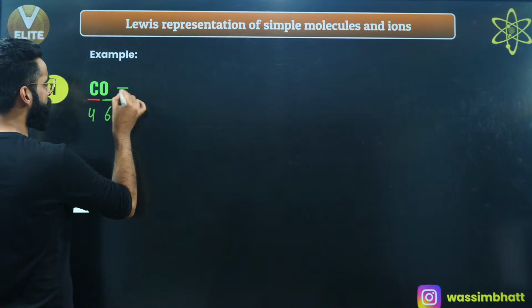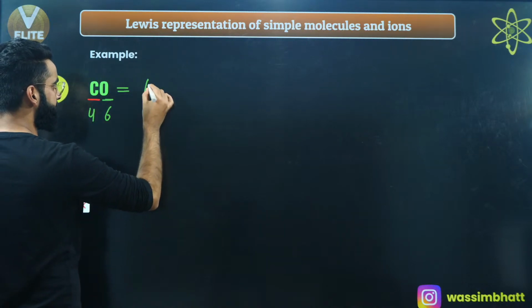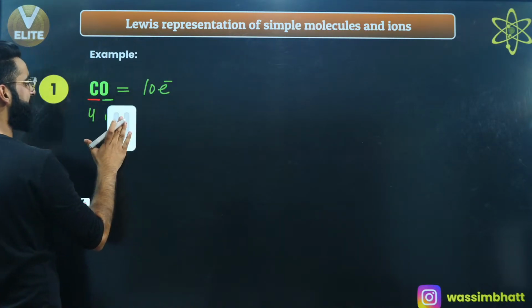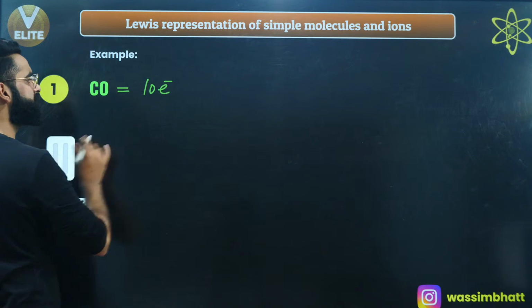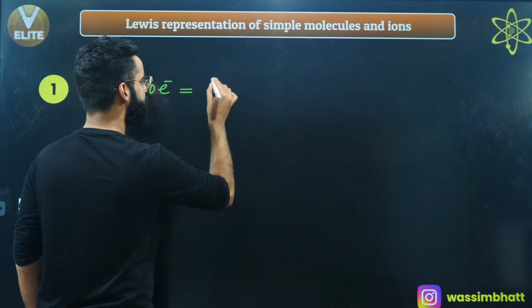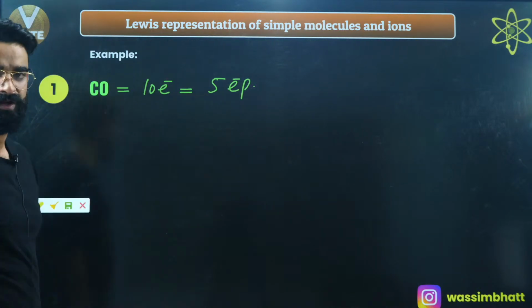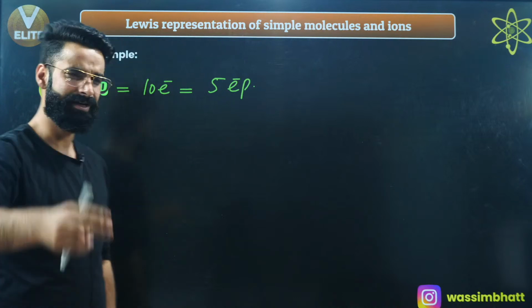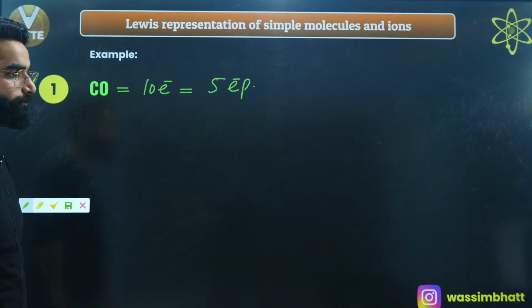How many total electrons are there with carbon monoxide? Total valence electrons I'm talking about, 6 plus 4, 10. So there are a total of 10 valence electrons present in carbon monoxide, right? 10 valence electrons means how many valence electron pairs? I'll say 5 valence electron pairs are there in carbon monoxide. 1 electron pair is made up of 2 electrons, so 10 valence electrons means 5 electron pairs, right?